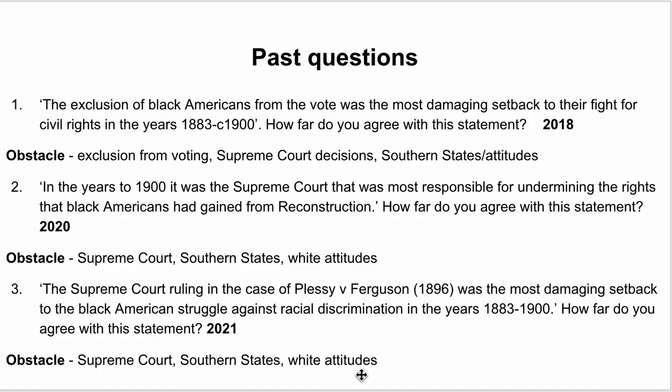Finally, from 2021: the Supreme Court ruling in the case Plessy versus Ferguson was the most damaging setback to the Black American struggle against racial discrimination in the years 1883 to 1900. How far do you agree with this statement? So it's an obstacle question again. Supreme Court, paragraph 1, Southern states and the other things that Southern states did, paragraph 2, and then you can talk about white attitudes, paragraph 3. Obviously, it doesn't have to be in that order. I'd always start with the one in the question, but you could do white attitudes as paragraph 2 if you wanted to.